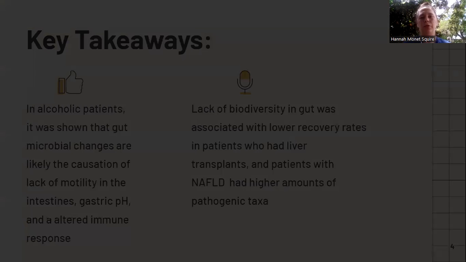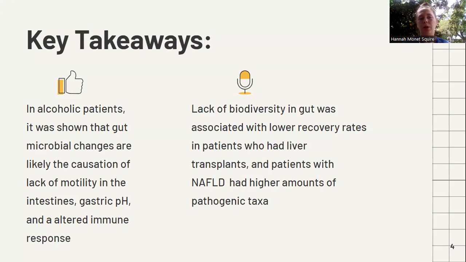Some key takeaways from the results section were that in alcoholic patients, it was shown that gut microbial changes are likely the cause of changes in gastric pH, motility in the intestines, and an altered immune response. There was also a lack of biodiversity in the gut, which was associated with lower recovery rates in patients who had liver transplants, and patients with non-alcoholic fatty liver disease had higher amounts of pathogenic taxa.